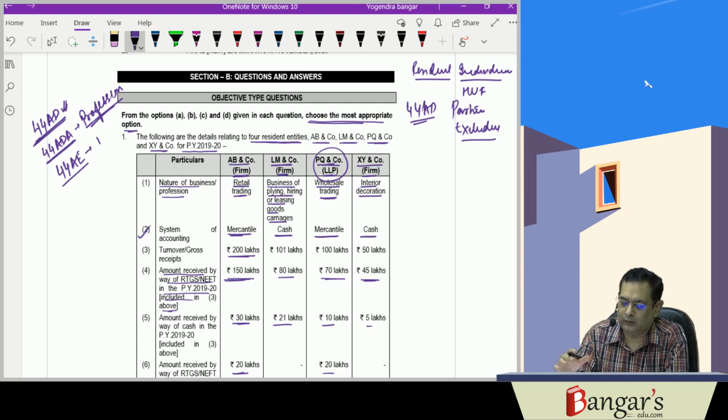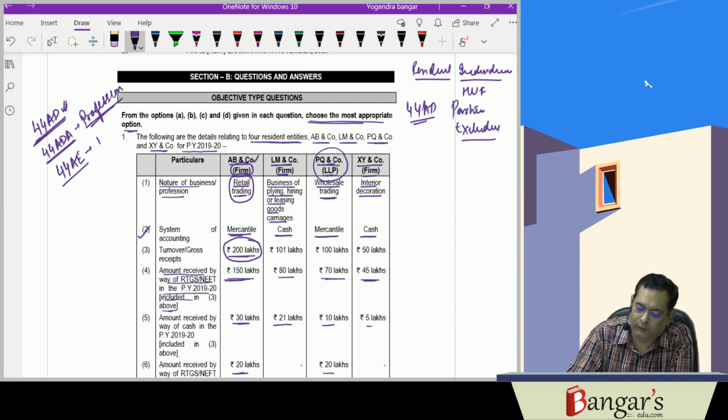So here, AB and company, it's a partnership firm. It is engaged in retail trading, and the turnover does not exceed rupees what? 200 lakhs, that is 2 crores. Therefore, it is eligible under what? AB and company is eligible under 44AD.